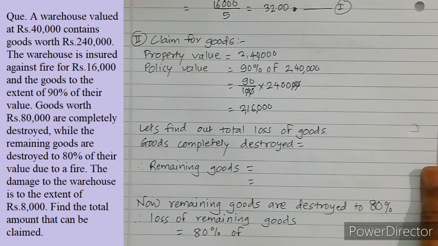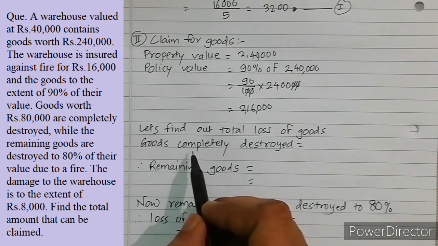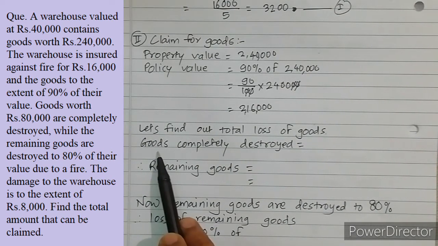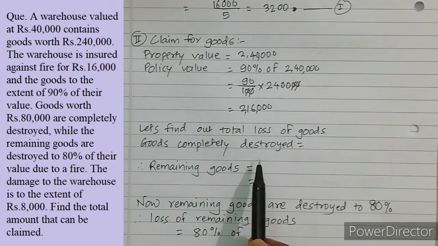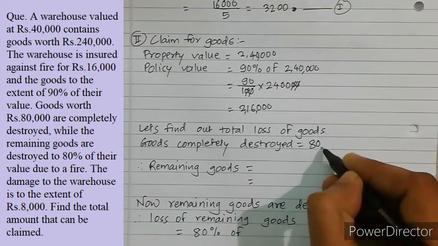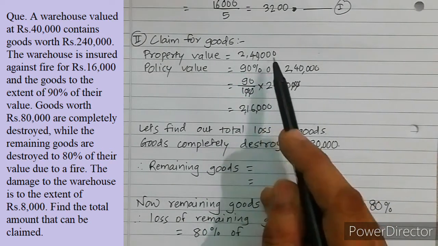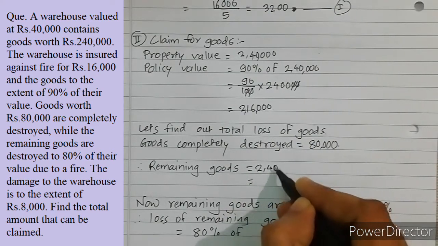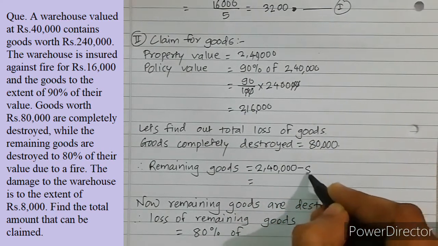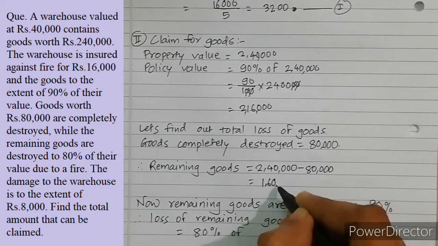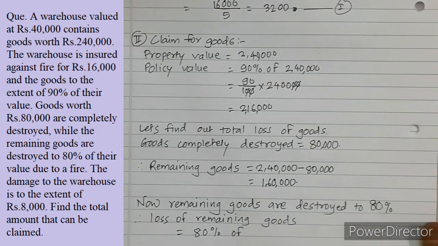Then let's find out the loss. Again, the loss of goods is given in two parts: completely destroyed goods and partially destroyed goods. Goods which are completely destroyed are of rupees 80,000. What will be the remaining goods out of this total 2,40,000? So it is 2,40,000 minus 80,000, which is equal to 1,60,000. This is the remaining goods.